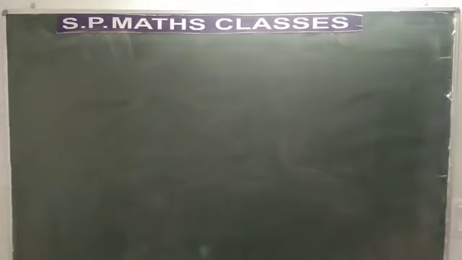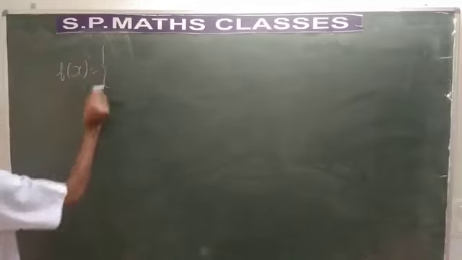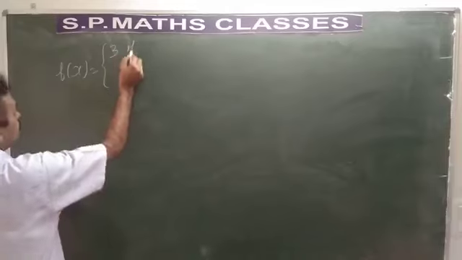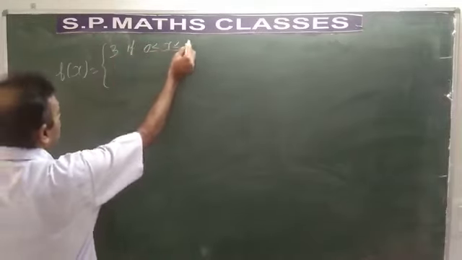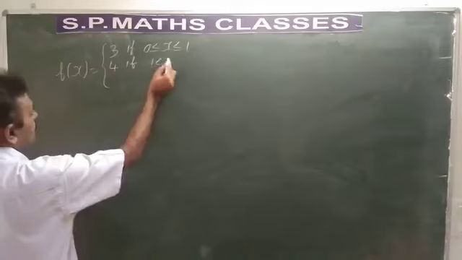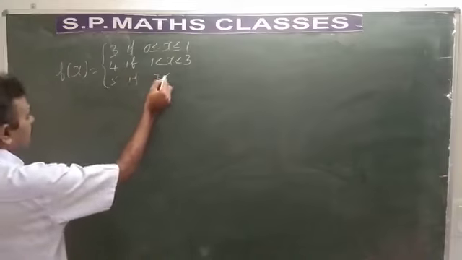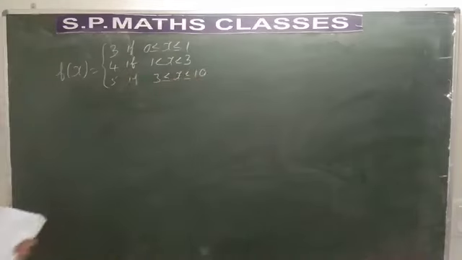We move on to the next problem. Discuss the continuity of the function f of x, which is equal to 3 if 0 less than or equal to x less than or equal to 1, 4 if 1 less than x less than 3, then 5 if 3 less than or equal to x less than or equal to 10. You have to discuss the continuity of this function f of x.